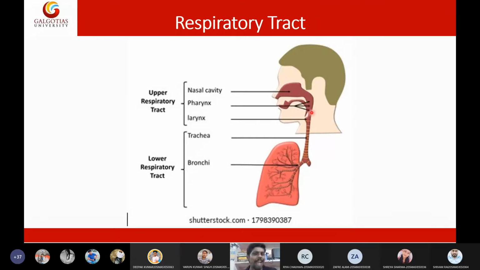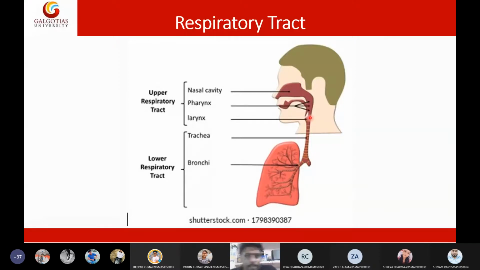This is the area which is commonly connecting the nasal cavity, oral cavity, and the digestive and respiratory cavity. So this is a common area, and it has been divided into three areas: nasopharynx, laryngopharynx, and oropharynx. So what is the meaning of laryngopharynx or larynx?